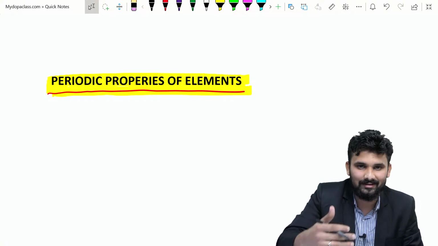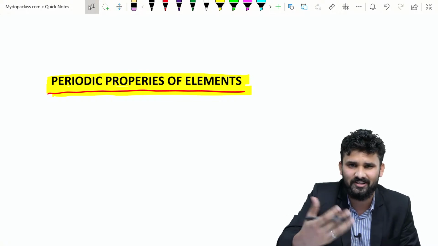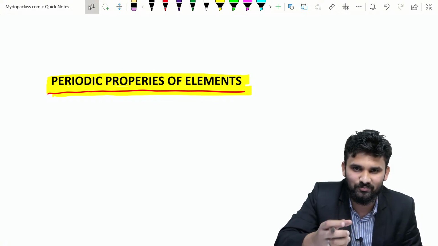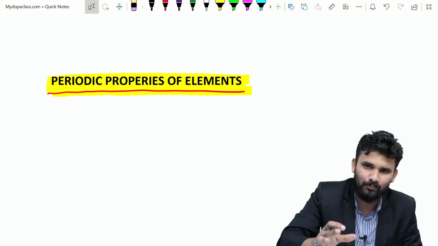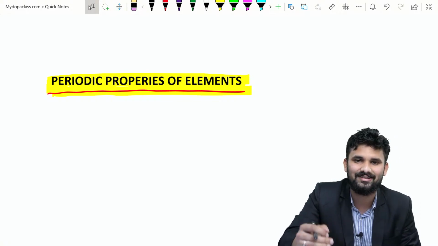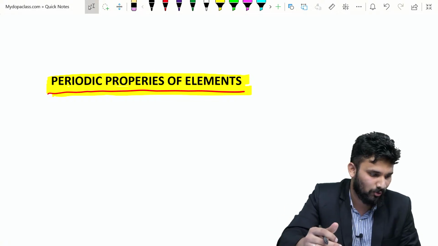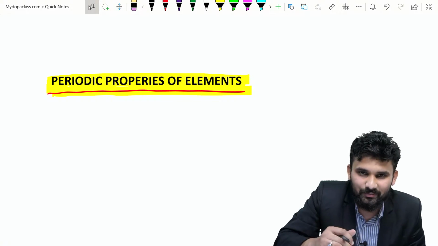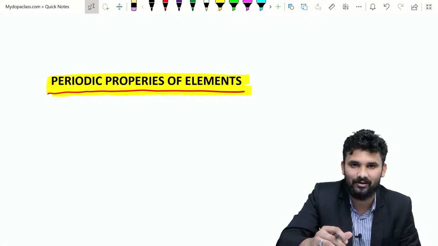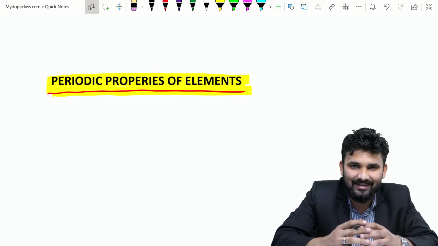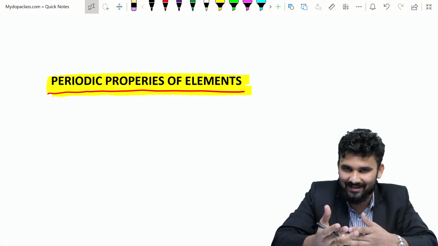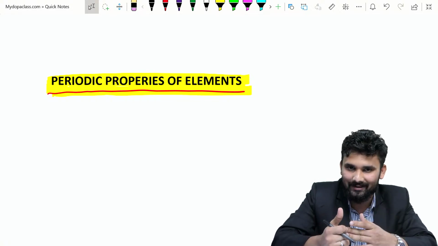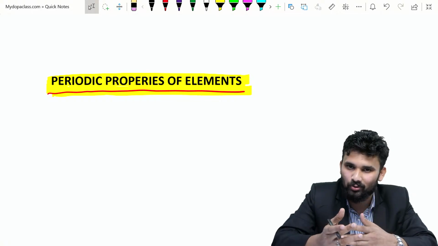In this session, we will discuss the different periodic properties. What is meant by periodic property? Periodic properties are the properties which repeat after a regular interval. In this chapter, we will discuss periodic properties such as atomic size, that is atomic radius, ionic radius, ionization enthalpy, electron gain enthalpy, electronegativity, electropositivity, etc.